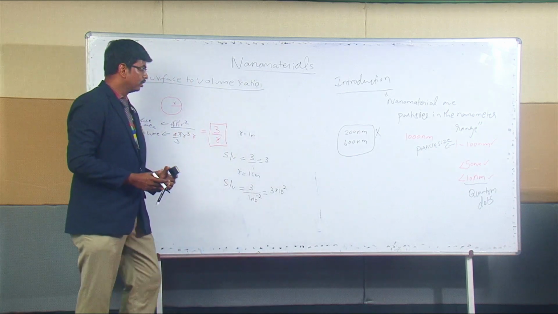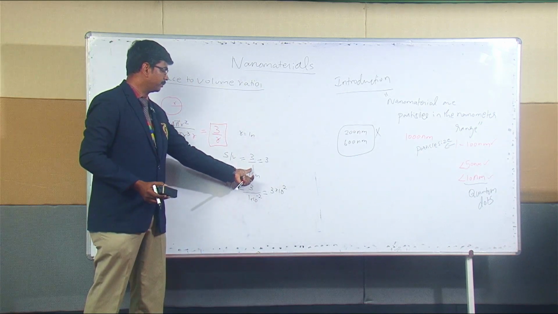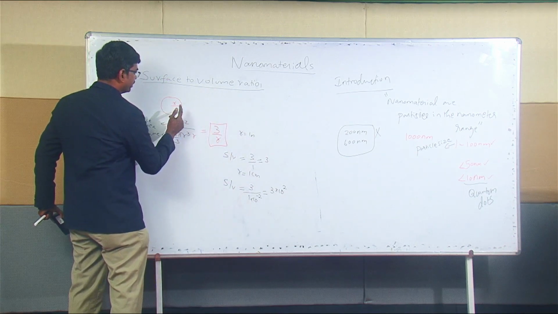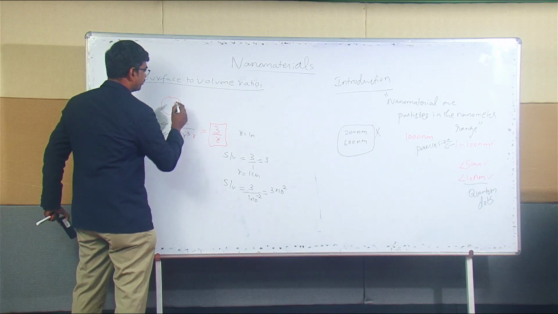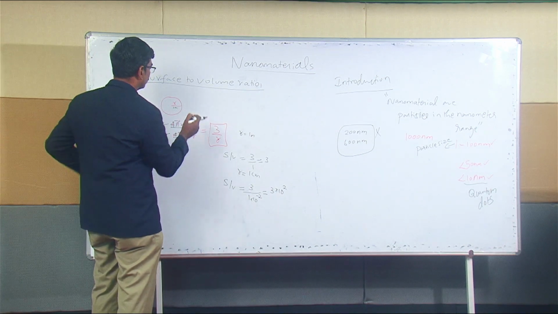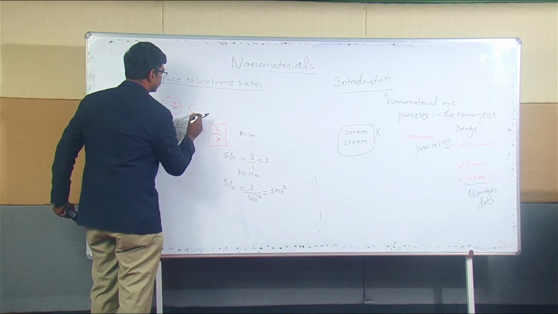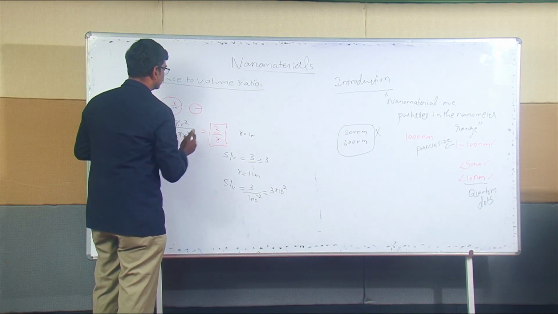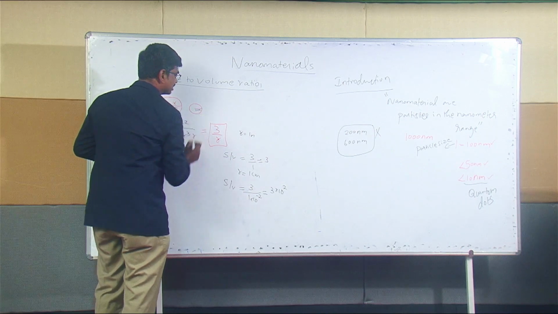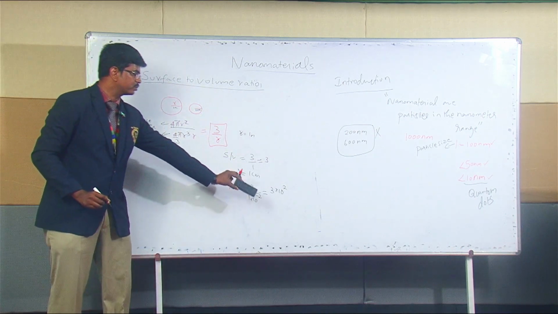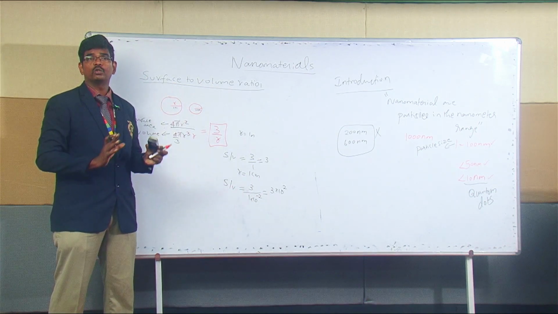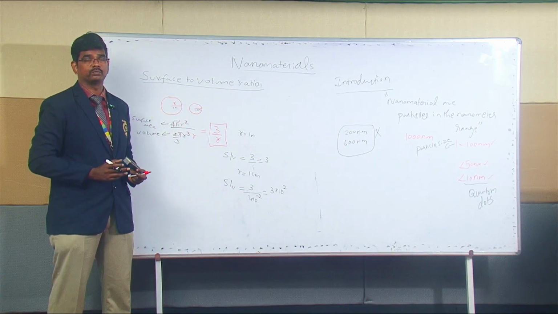So see here, when you reduce the particle size from 1 meter radius to 1 centimeter, the surface to volume ratio increases, which means more surface when compared to the volume.